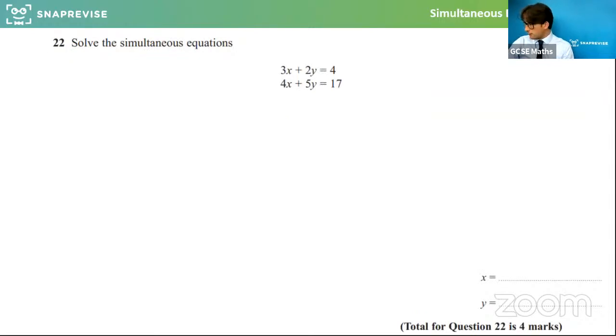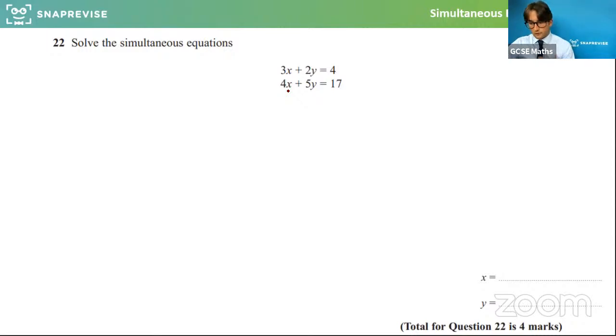Right, let's quickly try this one now. Solve the simultaneous equations: 3x plus 2y equals 4 and 4x plus 5y equals 17. We'll go through this and then I'll try and answer any of the other questions that have come in. So let's have a little look at this one together. I would again scale them so that the x's are the same.